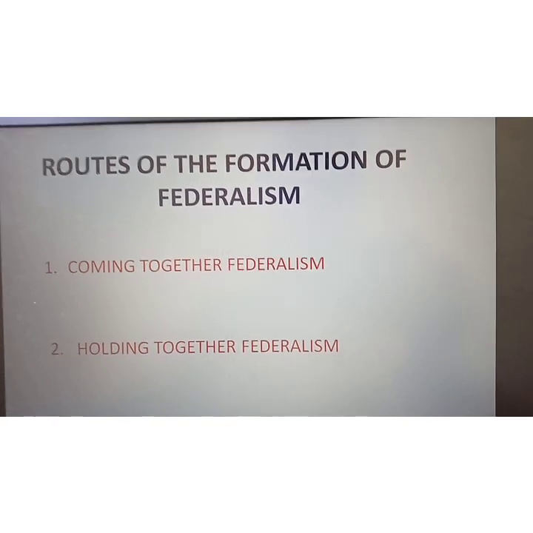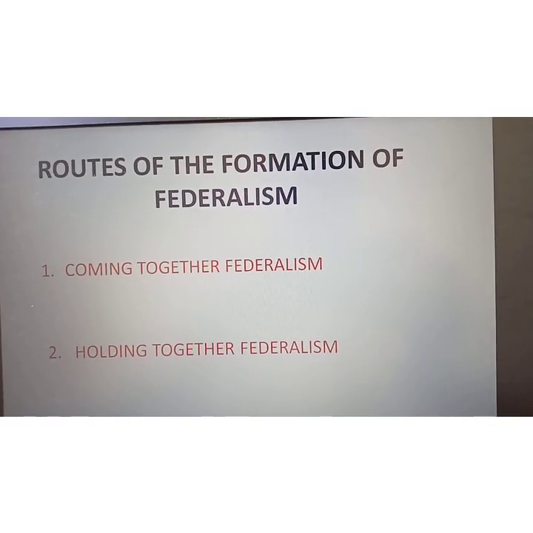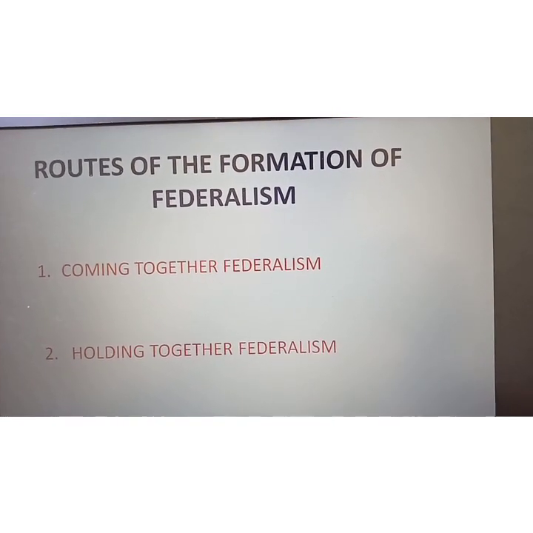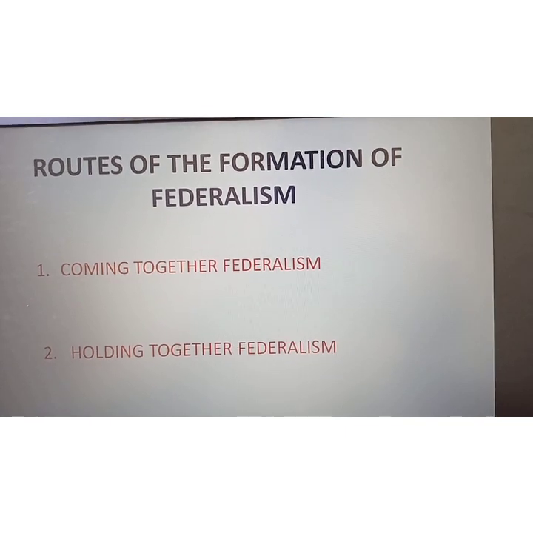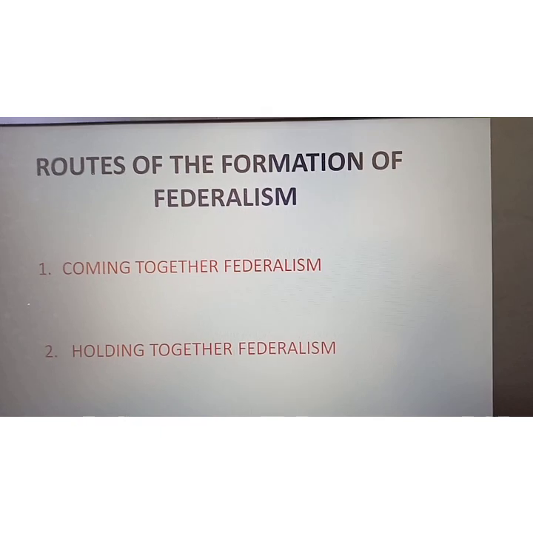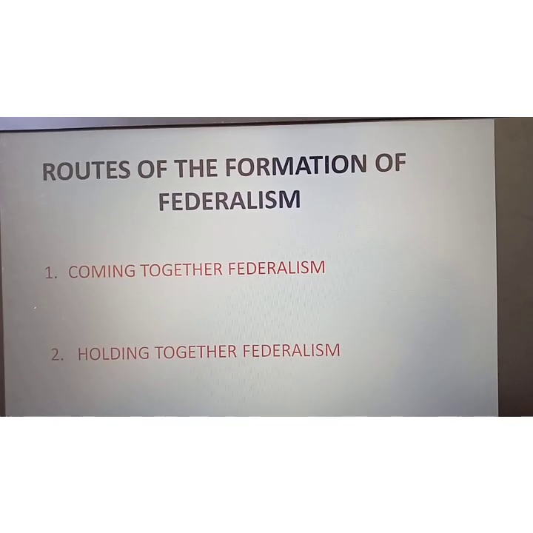Why? Because in holding together federalism, it is very much required for the central government to maintain the unity of the country. But in coming together federalism, state governments and the central government have almost identical, equal power, like America, USA.